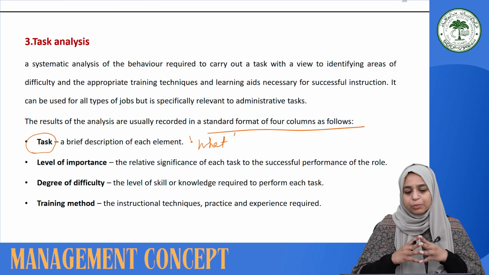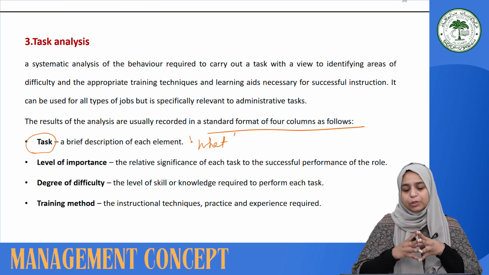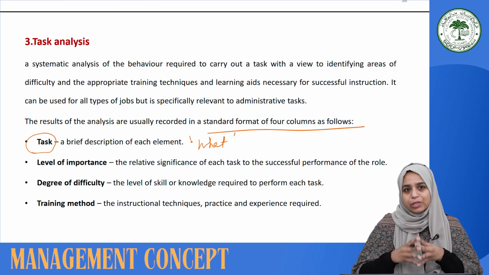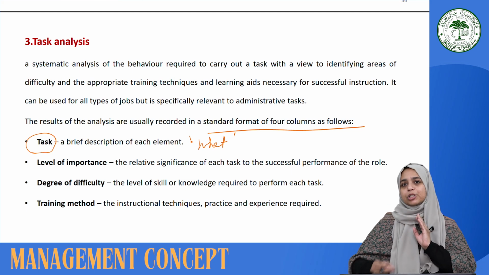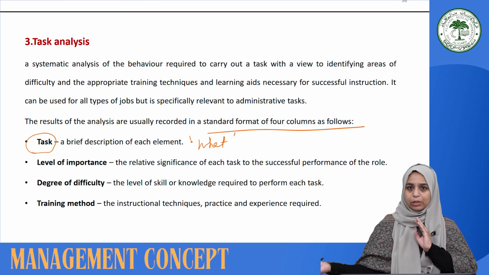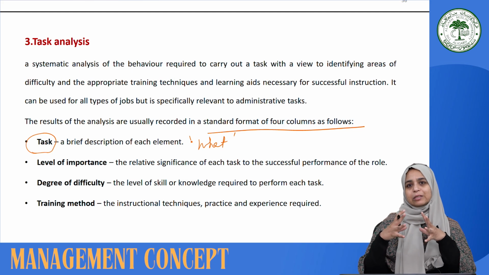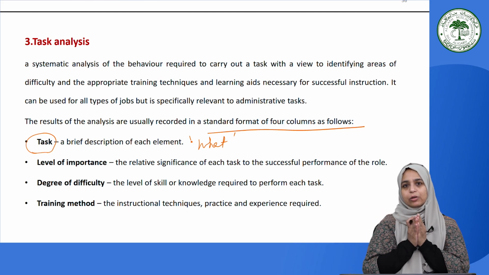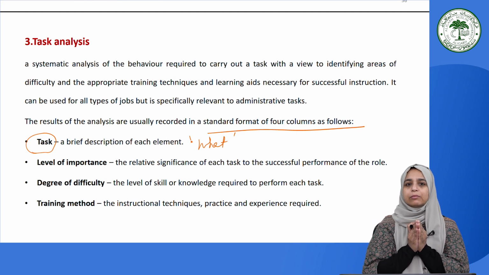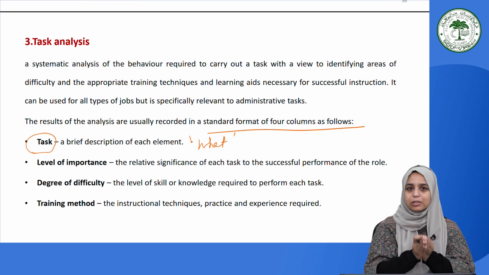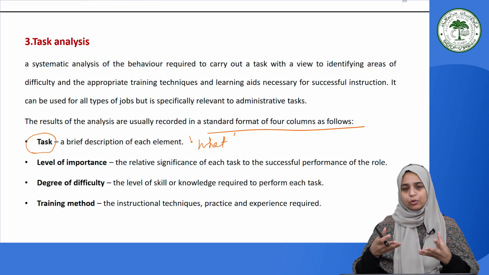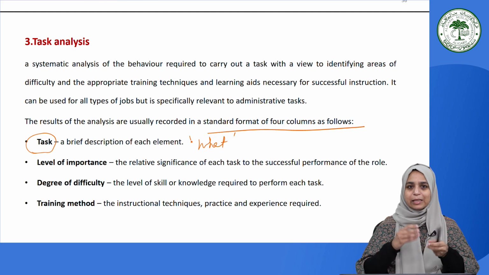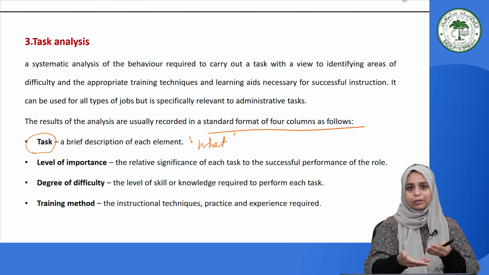The second column talks about how important this particular job is, or we could say the relative significance of this task in actually accomplishing the whole goal or outcome. So obviously there will be certain outcomes where, if you are going to have a better interaction with the customer, the customer is going to buy the product. Let us say selling of the product is the ultimate objective.